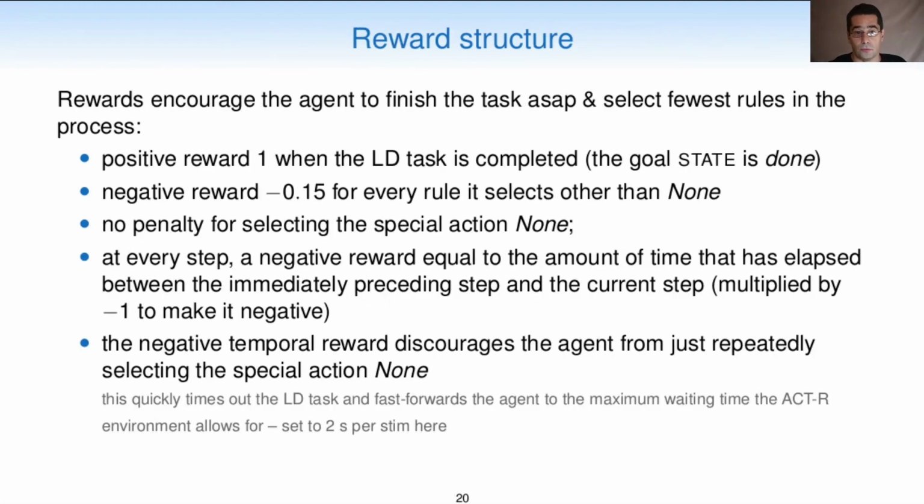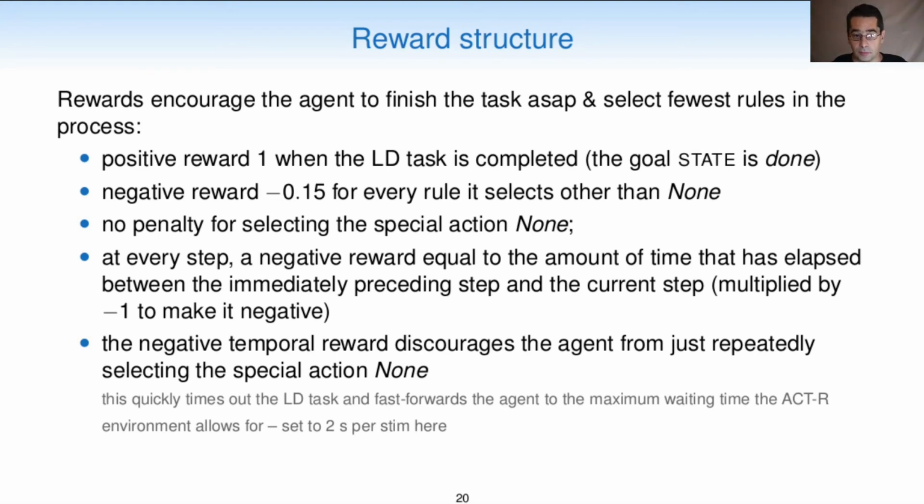The reward structure, which we already discussed, encourages the agent to finish the task as soon as possible by selecting the fewest rules. We get a positive reward when the LD task is completed. We get a small negative reward of minus 0.15 for every rule the agent selects other than none. There is no penalty for selecting the special action none of waiting. Furthermore, at every time step, a negative reward equal to the amount of time that has elapsed between the immediately preceding step and the current step is passed to the agent.